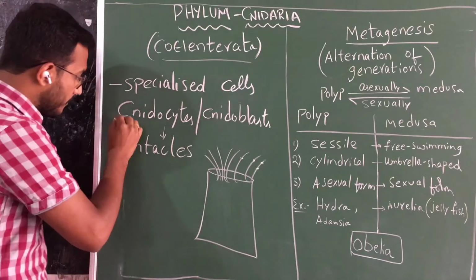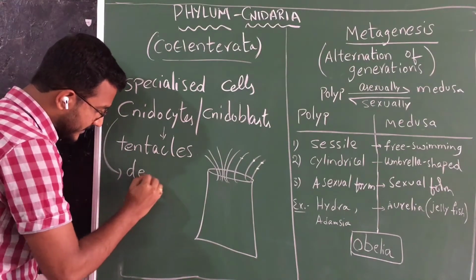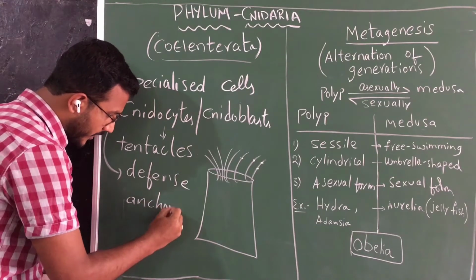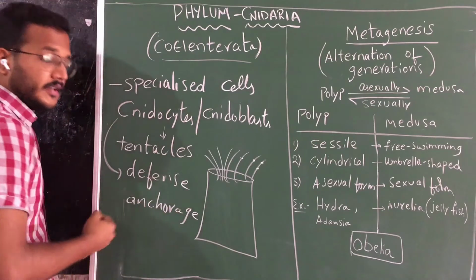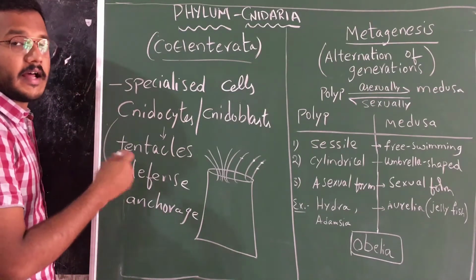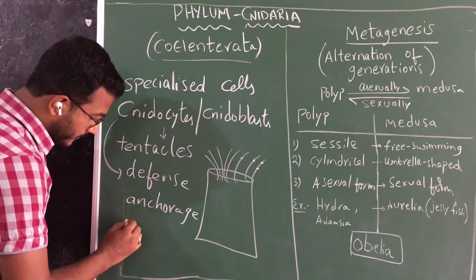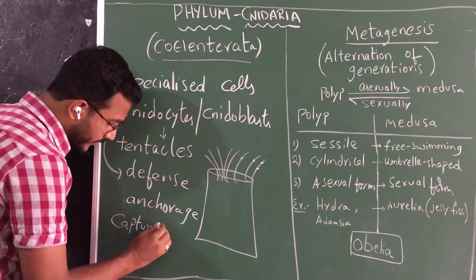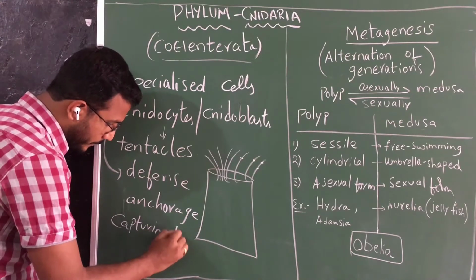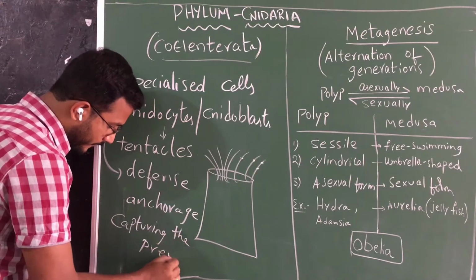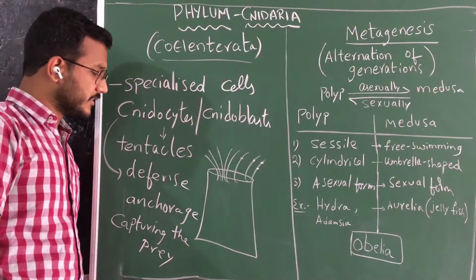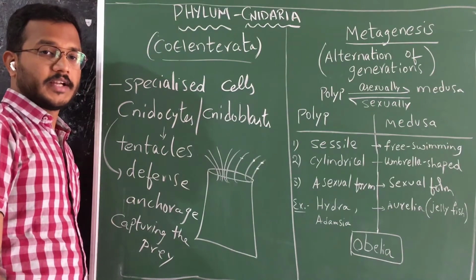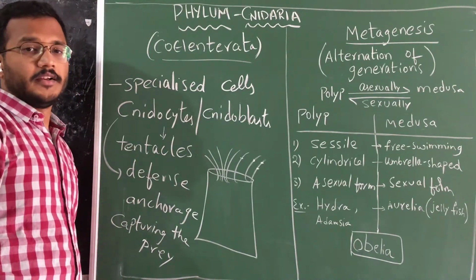These cnidocytes are helpful for defense, anchorage, that means to hold a grip on a substratum, that means a rock or another animal surface, and for capturing the prey. For these functions, the cnidocytes are very helpful. That's why, due to the presence of cnidocytes, we are calling those animals Cnidarians.